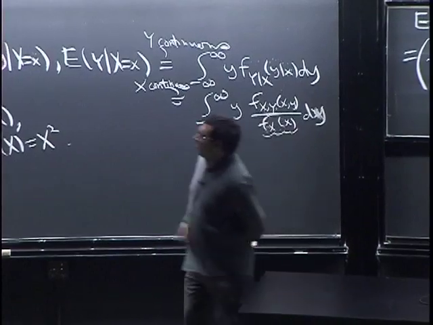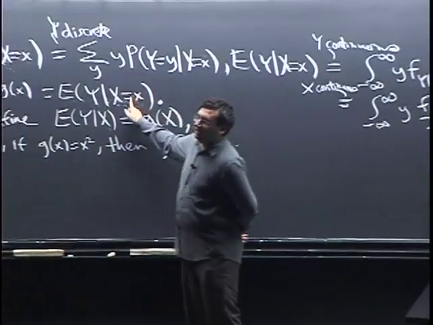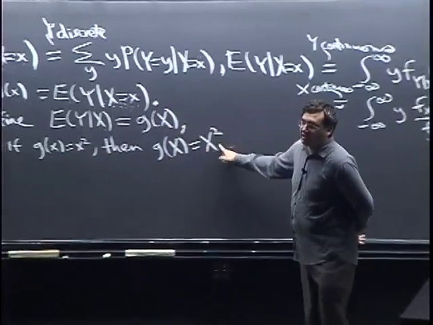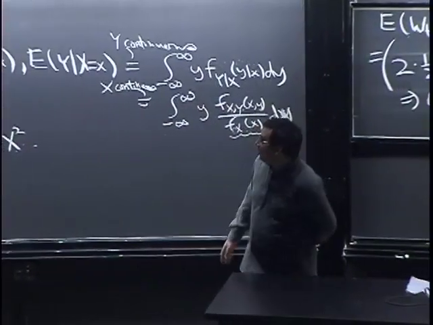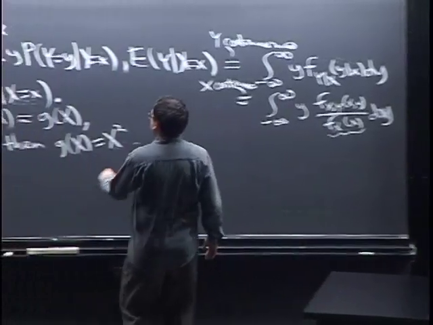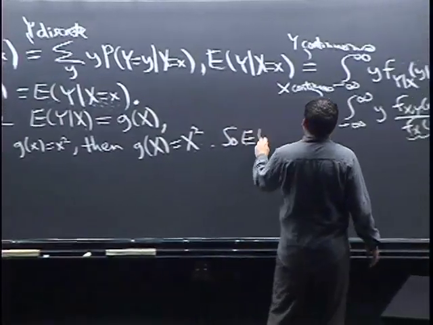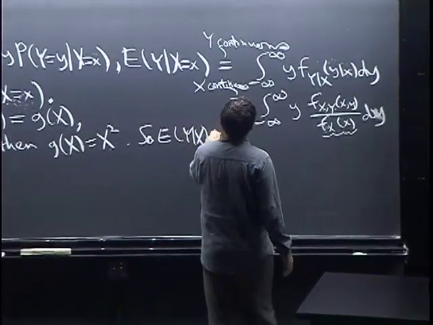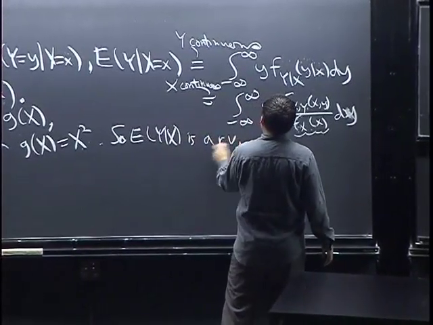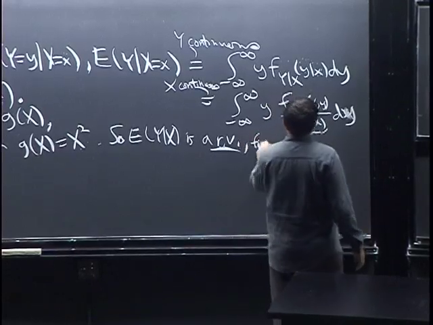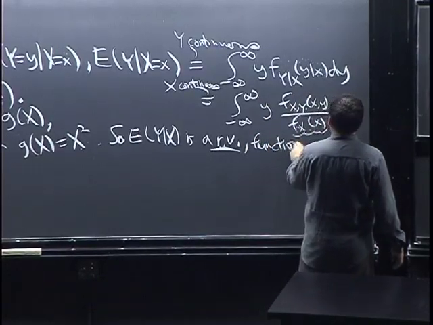It's really just a notational trap to think of plugging in the x here. Think of this as some function, and you're replacing little x by big X. Notice that that's a random variable. So in particular, E of Y given X is a random variable. It's a random variable that's a function of X. It's not a function of Y, it's a function of X.